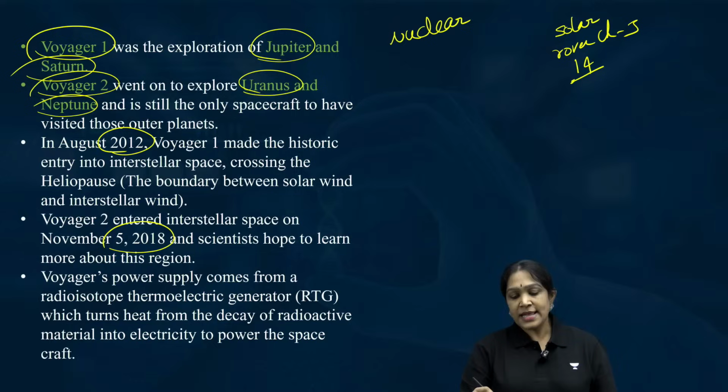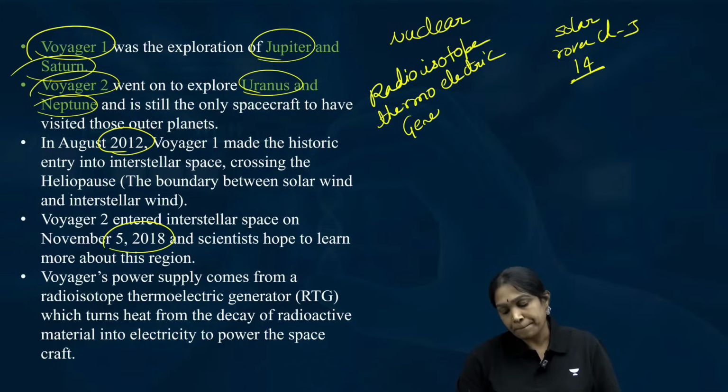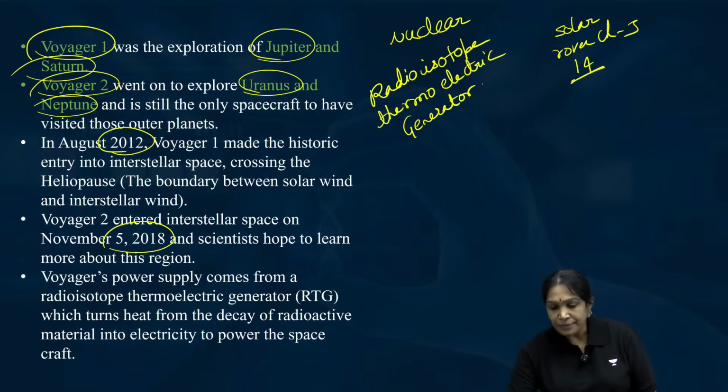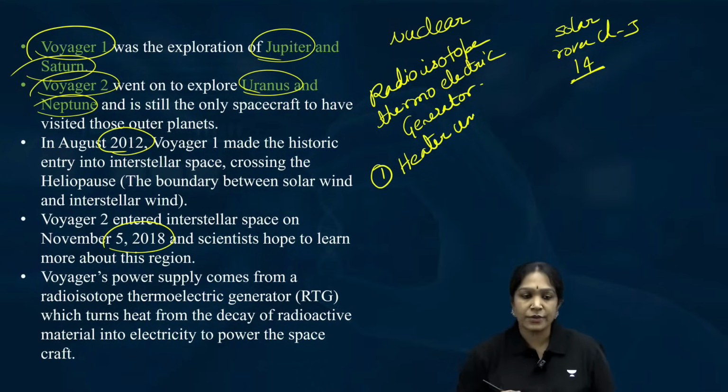What they do is they use the radioisotope thermoelectric generator. In this there are two units. The first unit is called the heater unit.